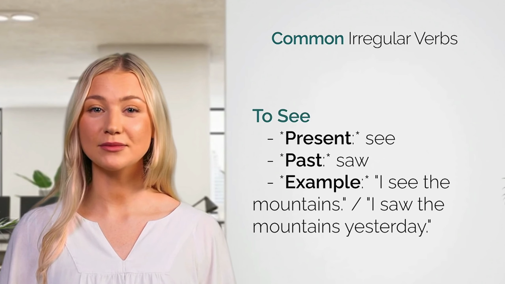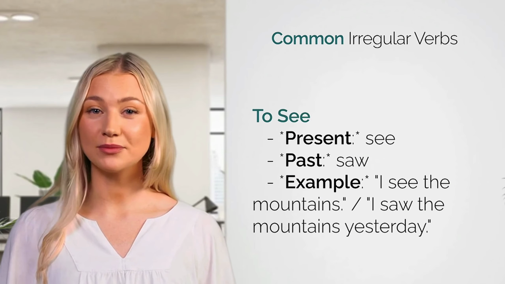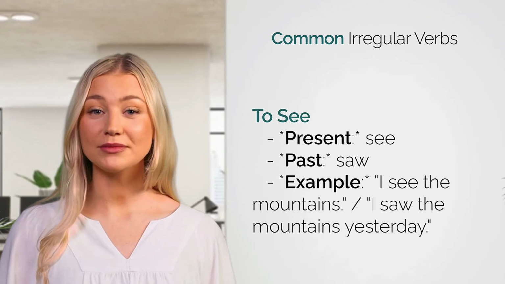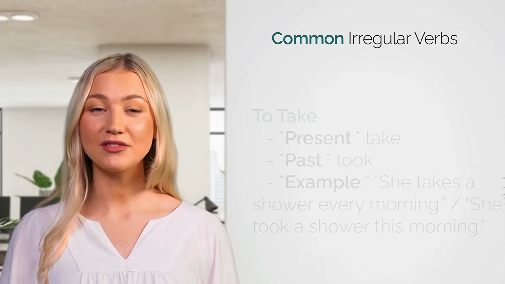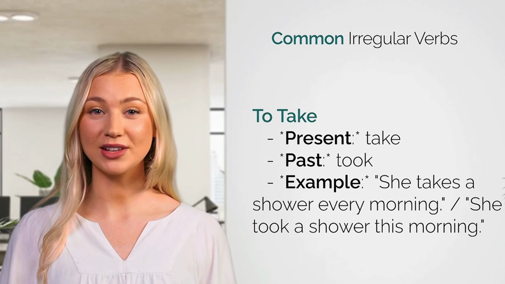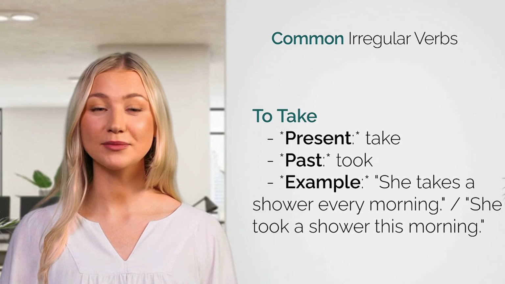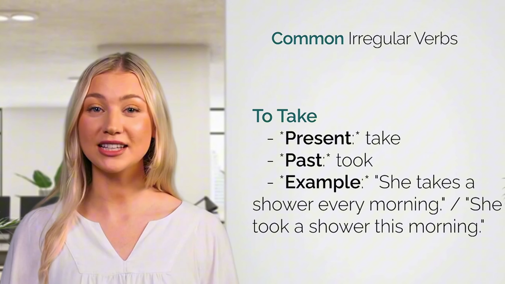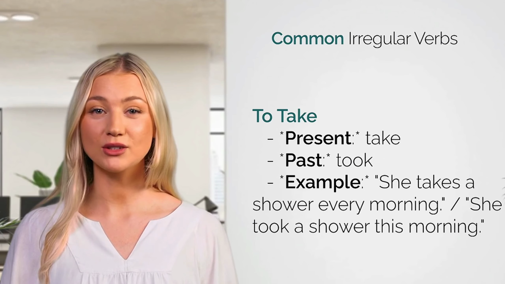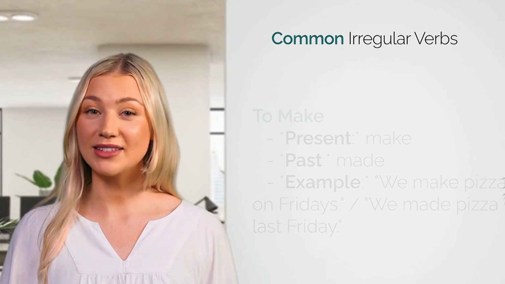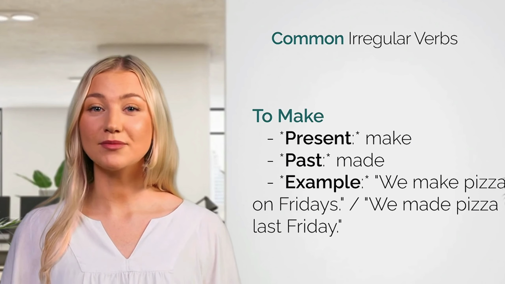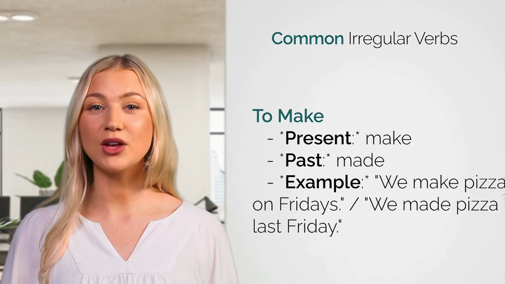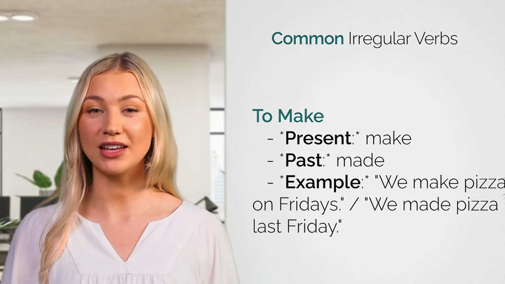6. To see. Present: see. Past: saw. Example: I see the mountains. I saw the mountains yesterday. 7. To take. Present: take. Past: took. Example: she takes a shower every morning. She took a shower this morning. 8. To make. Present: make. Past: made. Example: we make pizza on Fridays. We made pizza last Friday.